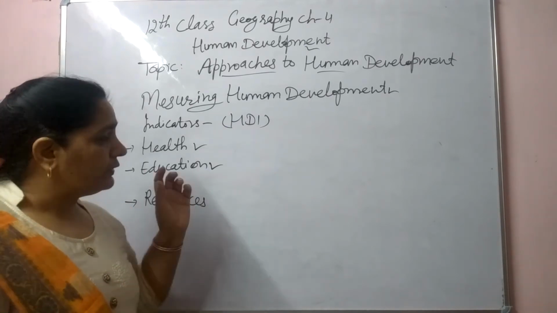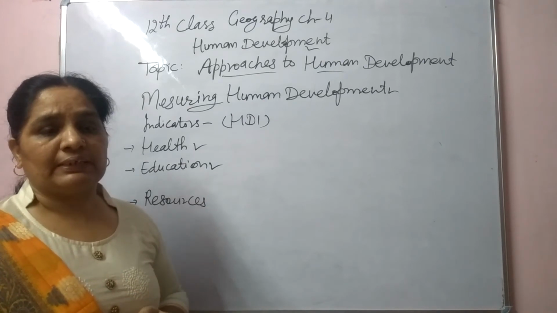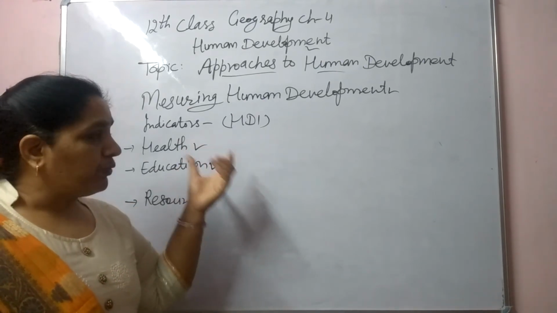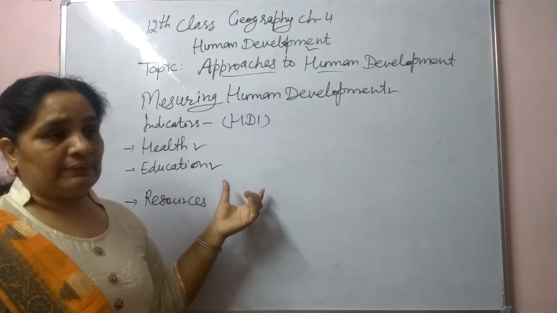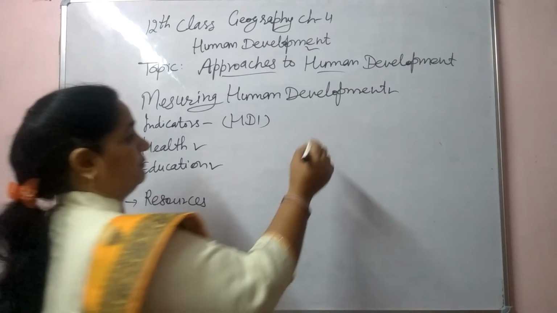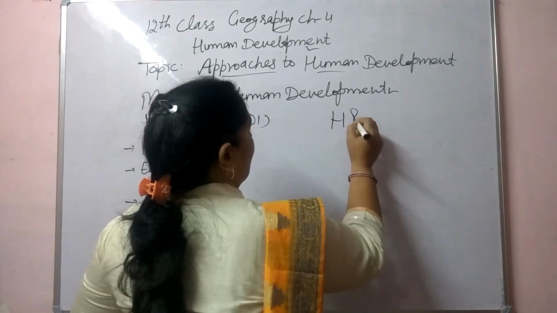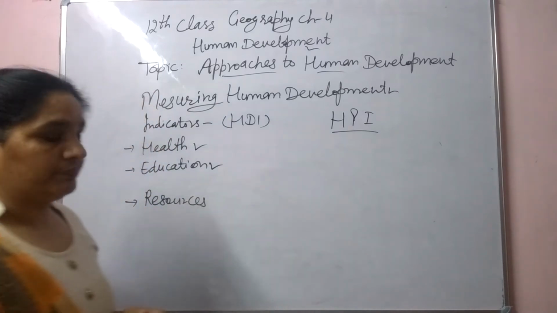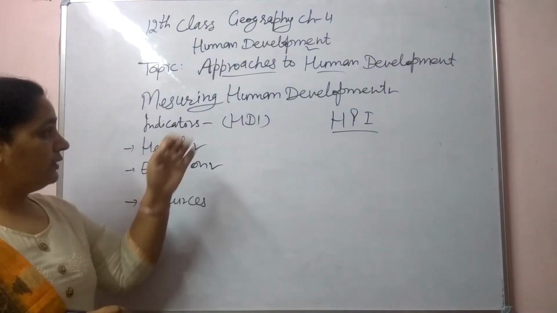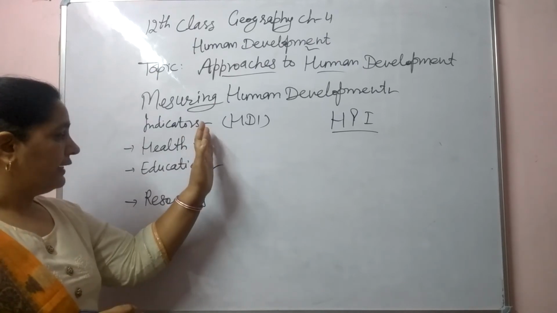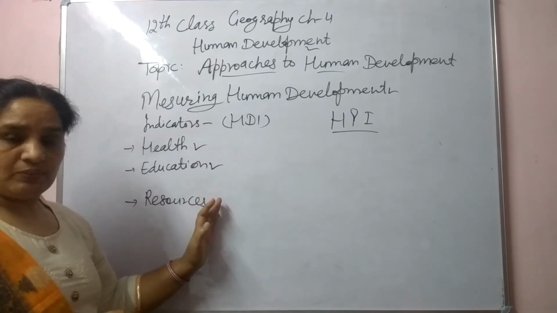On the other hand, we will discuss the criteria for how the report can be prepared: the Human Poverty Index. On one side we are discussing health, education and resources.